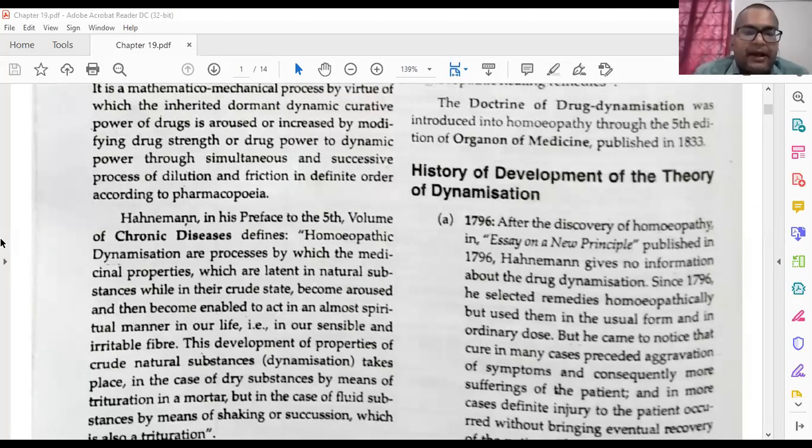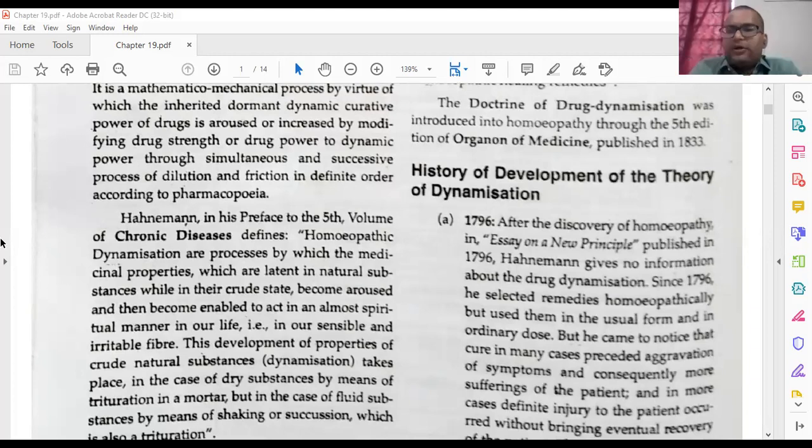Okay, dynamic power. Now again I will tell one more thing: a material dose works at the physiological level. Material dose means, suppose we are taking vegetables, we are taking rice, we take them by mouth, then they go to the stomach and are properly digested, and after that we get the nutrition from the stomach and all the intestinal parts. The important nutrients are absorbed.